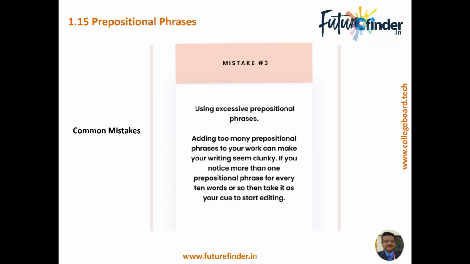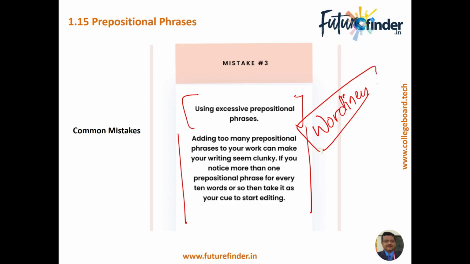And sometimes excessive use of prepositional phrases, I did this, under this, on that, things like that, right? So will add to a problem on the SAT which is called wordiness. We will do this concept in due course of our time. It will add to wordiness, and hence the fewer the prepositional phrases, the better the sentence is.